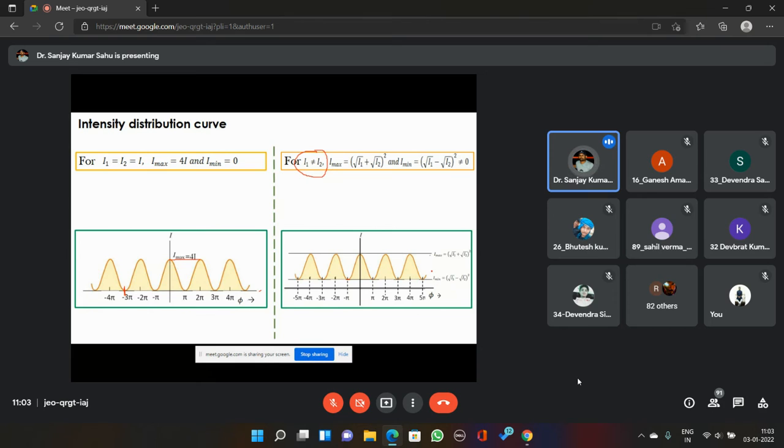I mean, the formula is not going to change, the values are going to change. That's what I want to say. So here the minimum intensity will not be zero. This is the intensity distribution plot for the case where the intensities of the individual waves are the same, and this is the case where they are different. This is the intensity distribution curve.